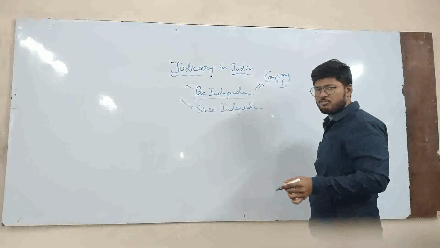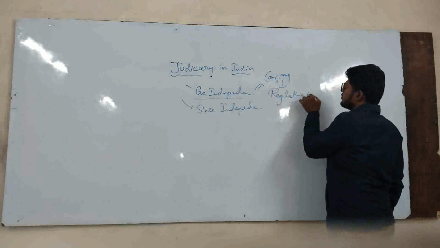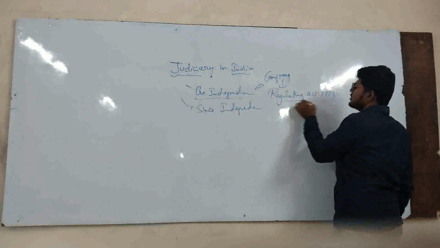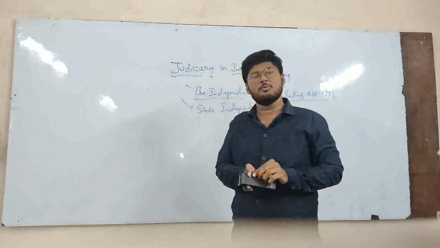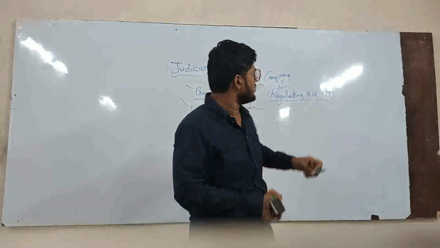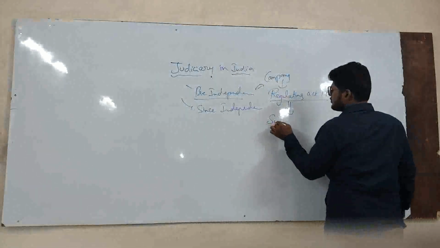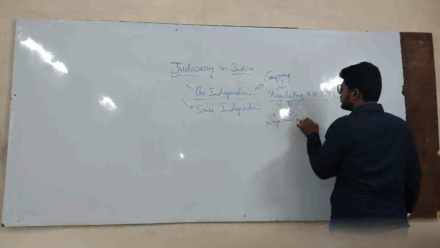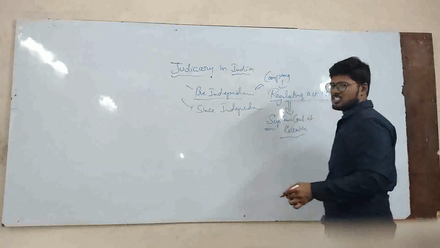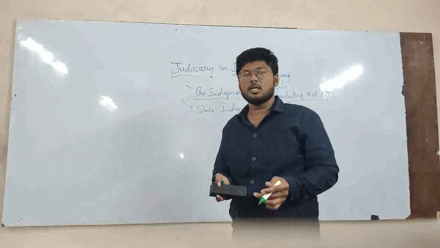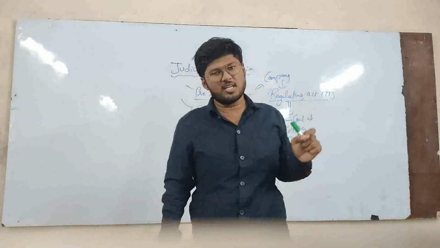that is what we know as the Regulating Act 1773. This is the first step that has been taken by the company to make some judicial aspects of the British in India. Through this act, what was established was the Supreme Court at Calcutta, the Supreme Court at Kolkata. But one interesting thing is that this Supreme Court was only for the company. That means this court will try only British employees rather than Indians.